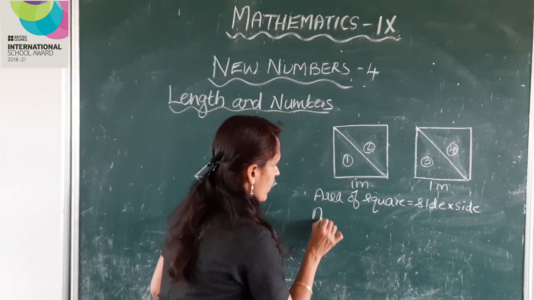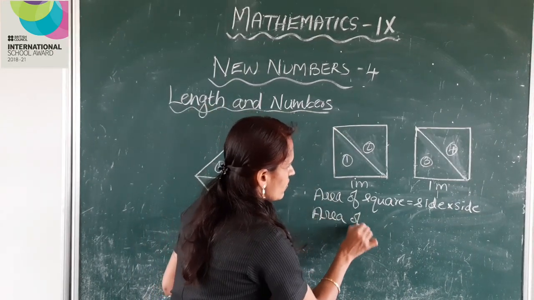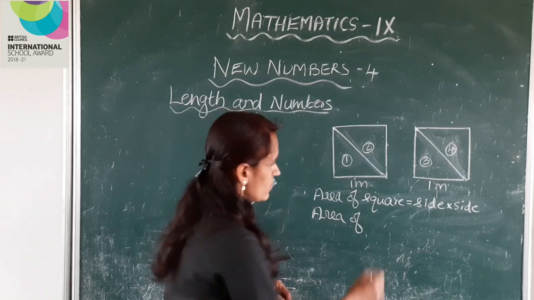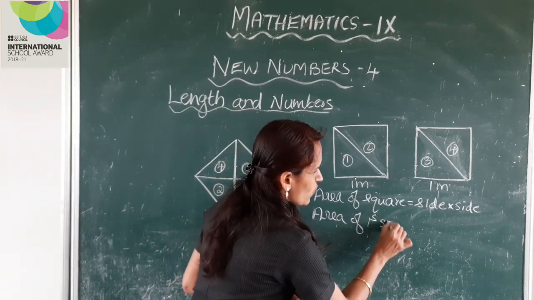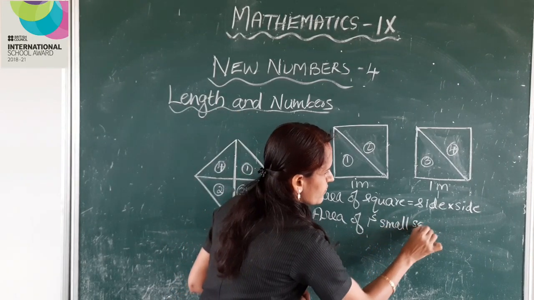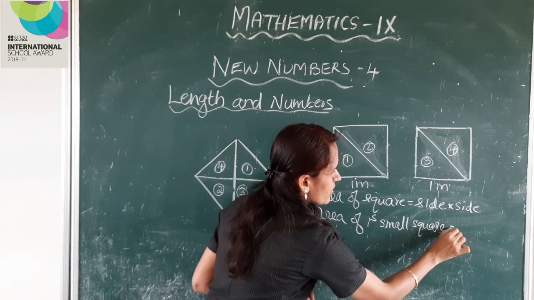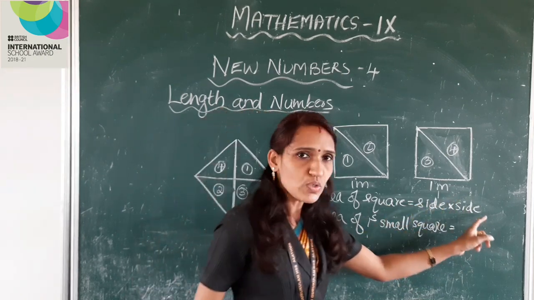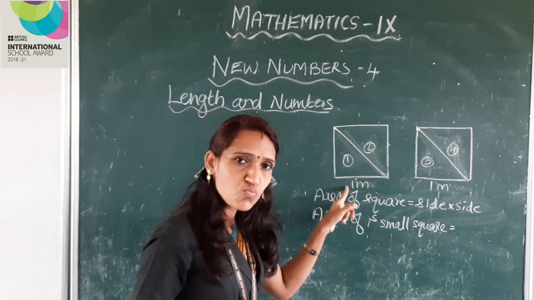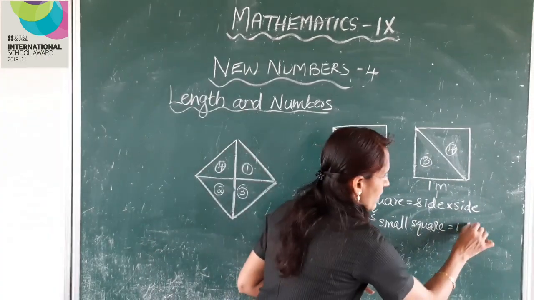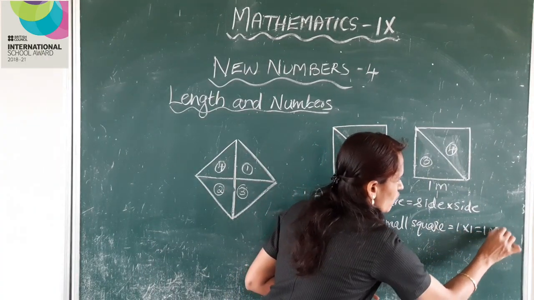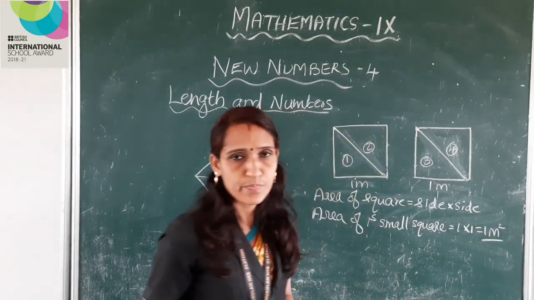Then what is the area of this square? First small square is equal to side into side. Here one side is 1 meter. So 1 into 1 is equal to 1 meter square.